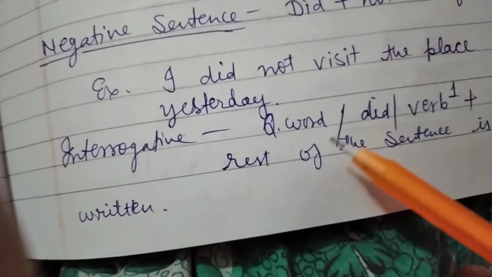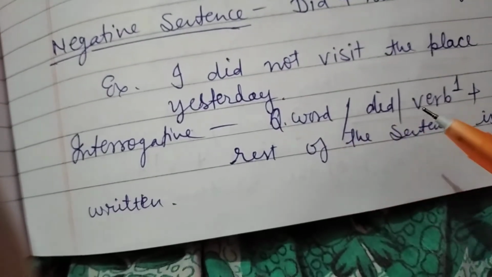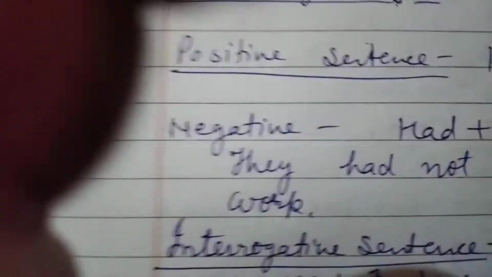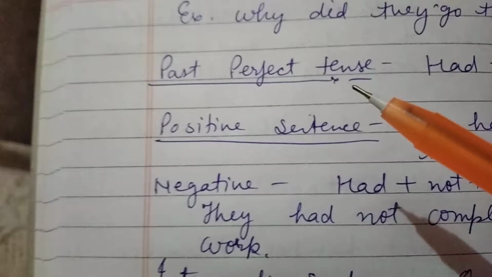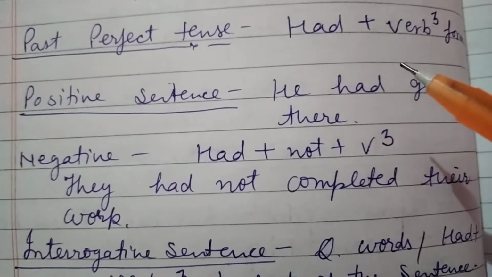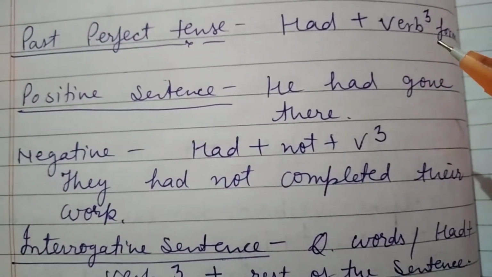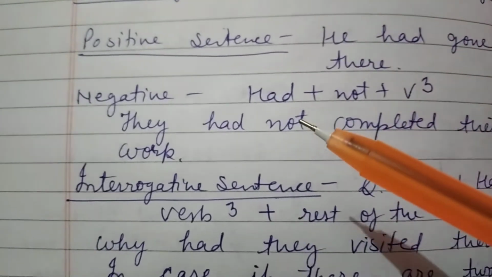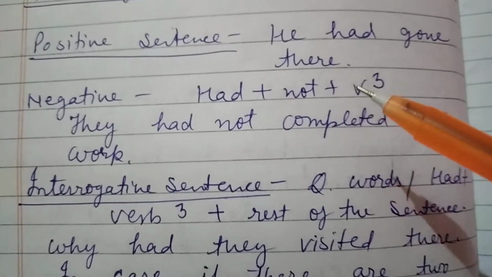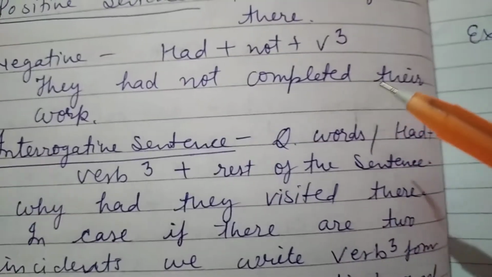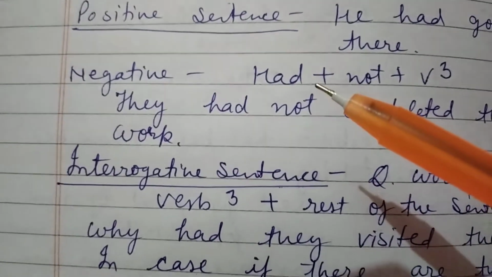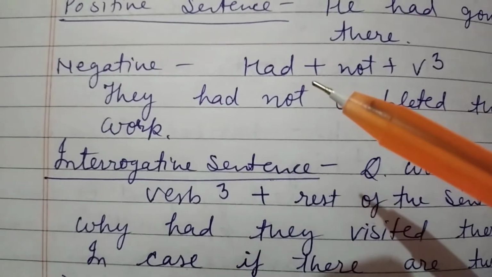Interrogative, the same structure is here. If a question word is there, then we write did plus the verb's first form, and then the rest of the sentence. Now for past perfect. Past perfect has the helping verb had and the verb's third form. So for writing a positive sentence, we write had plus the verb's third form, as in they had not completed their work. And remember this, that had is used with singular and plural both.